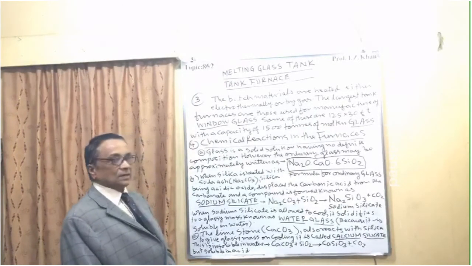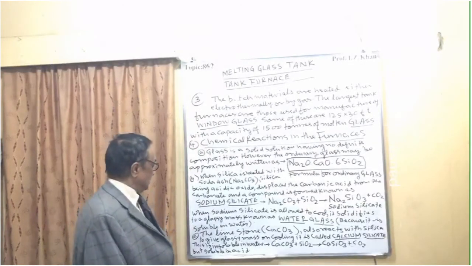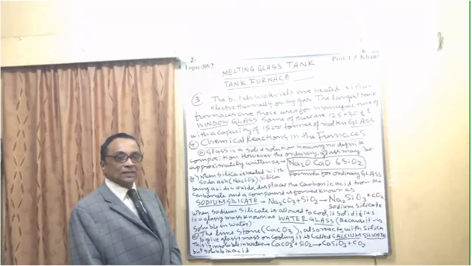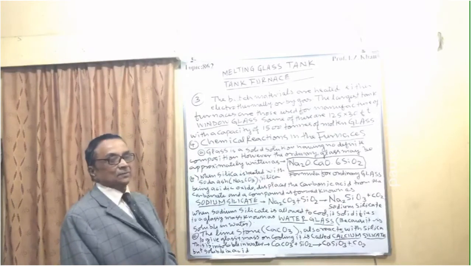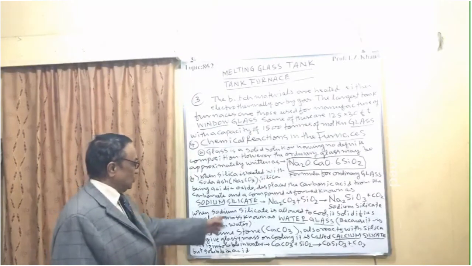When sodium silicate is allowed to cool, it solidifies to a glassy mass, and this glassy mass is known as water glass. Why is it called water glass? Because this glassy mass is soluble in water.